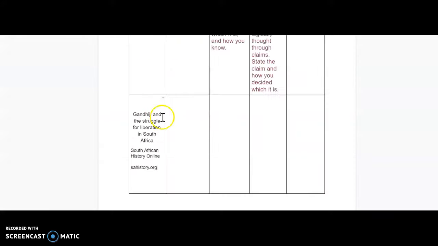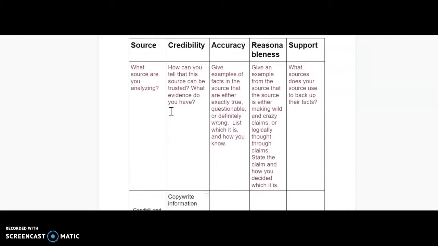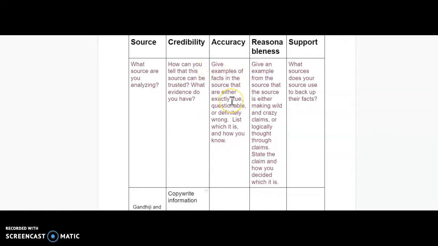So we're going to come back over here, and under this we're going to put copyright information. We're going to add that they have a contact us button. We're going to add that they are a .org website, right? Any and all of these things that you can find are going to give you an idea that they're more credible. Accuracy. Give examples of the facts in the source that are either exactly true, questionable, or definitely wrong. List which it is and how you know.